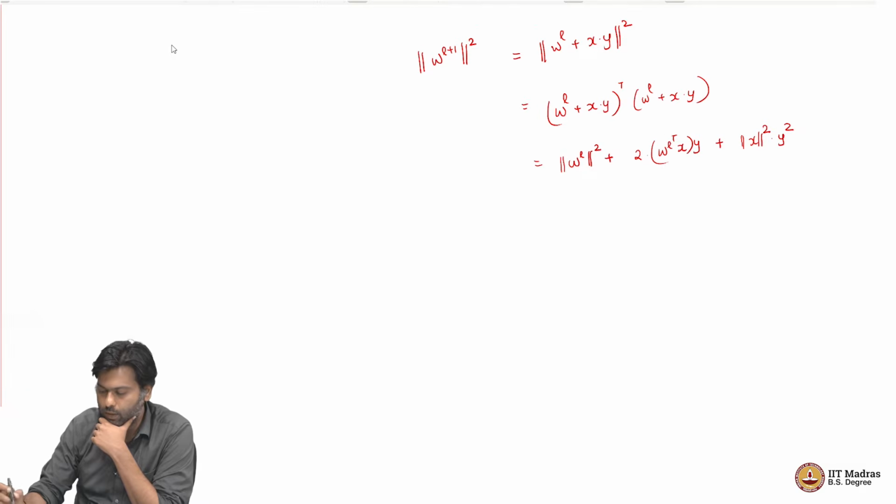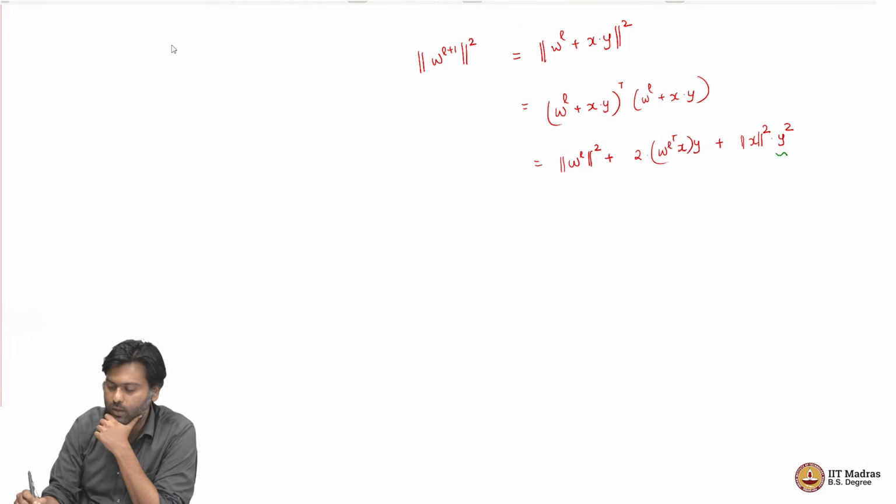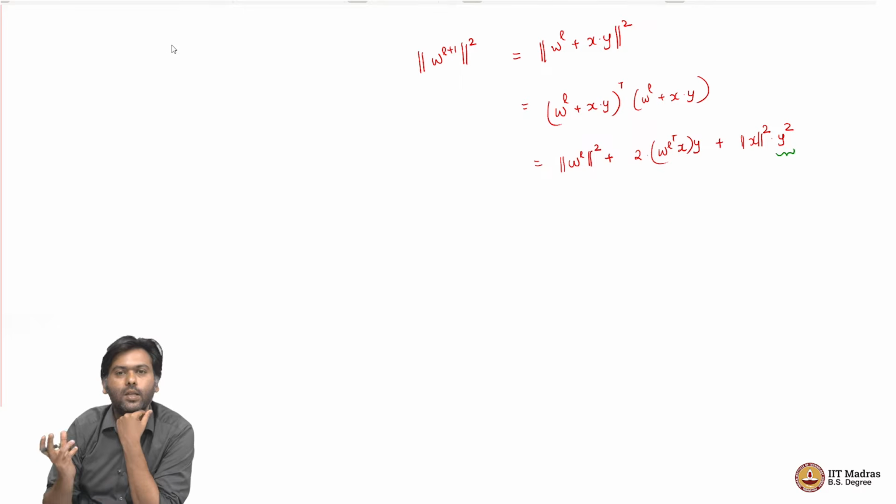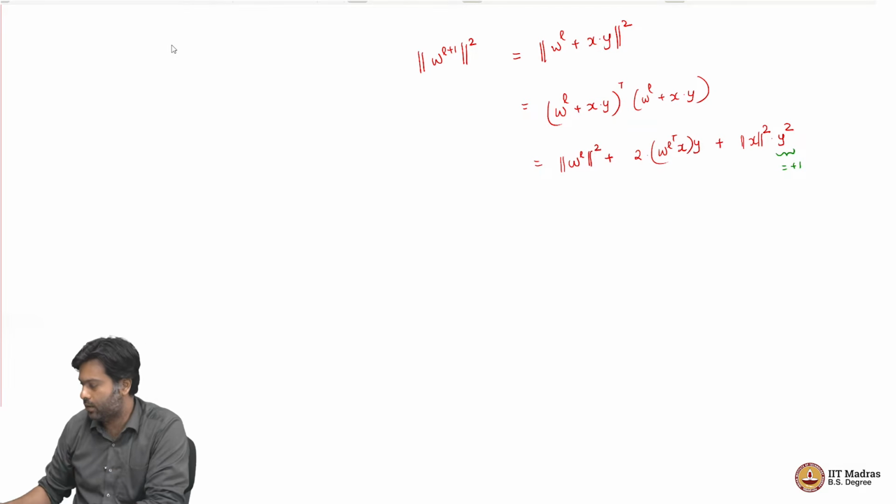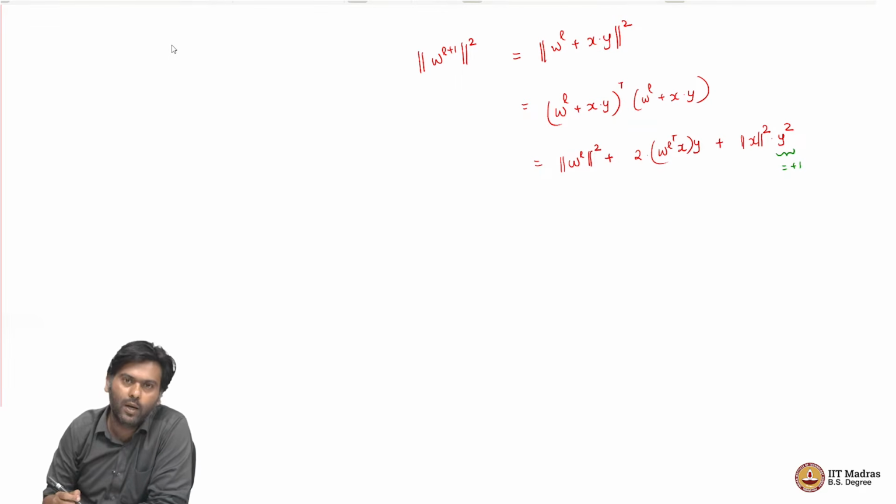This would be the expansion. Well, what is y squared? y is plus or minus 1, so y squared is always plus 1. So, this whole last term is going to be just norm x squared.